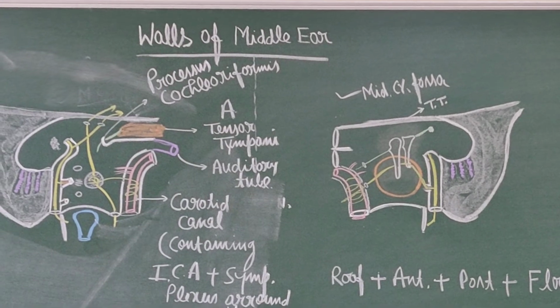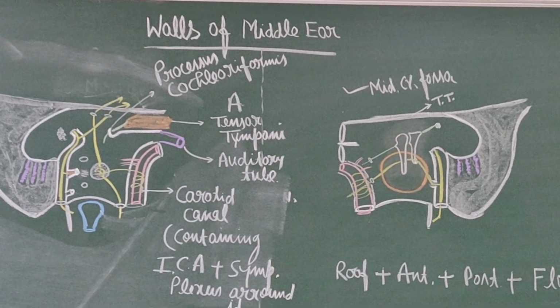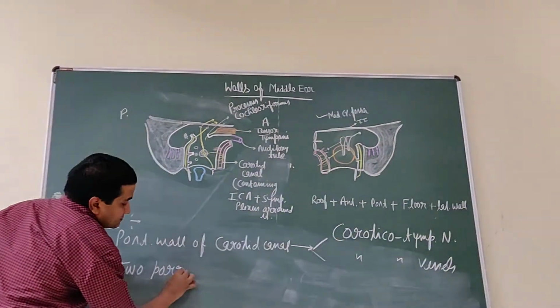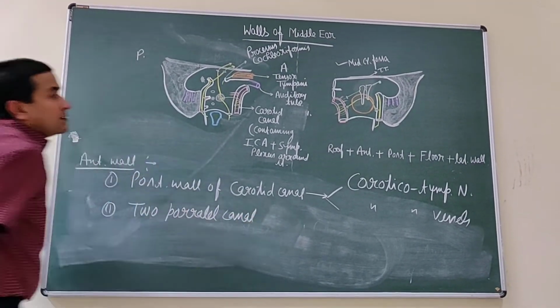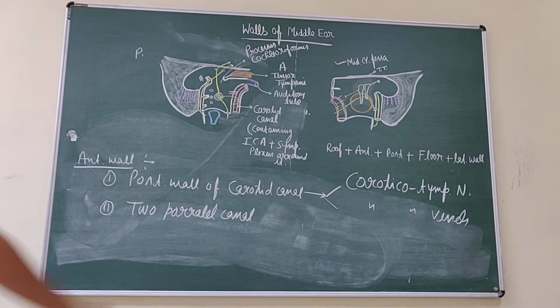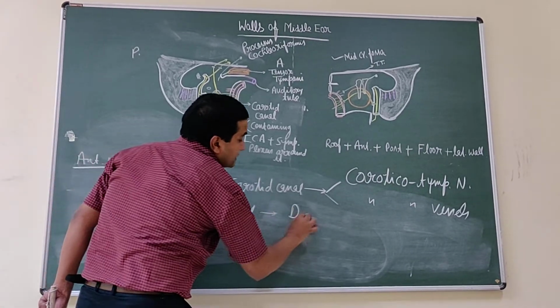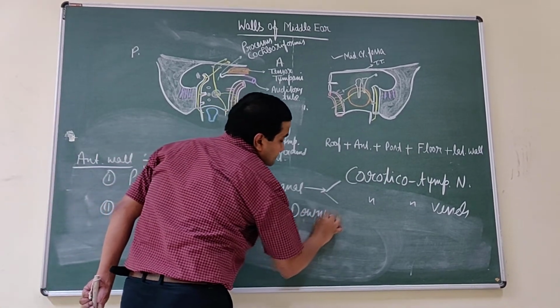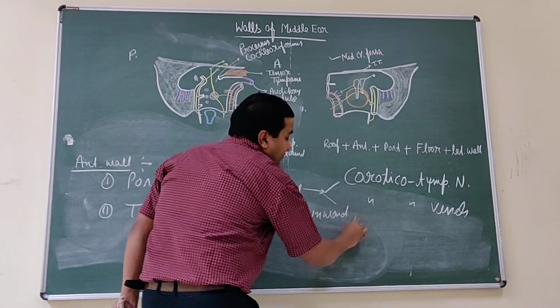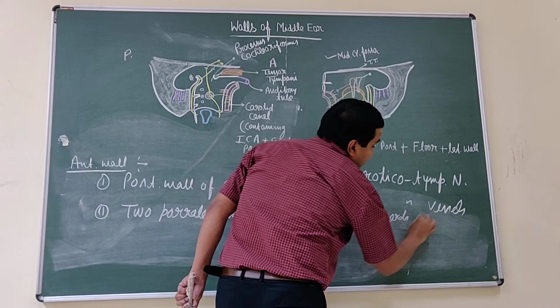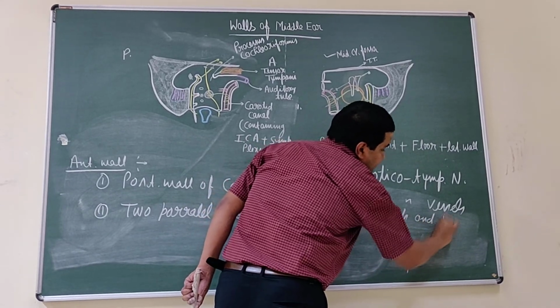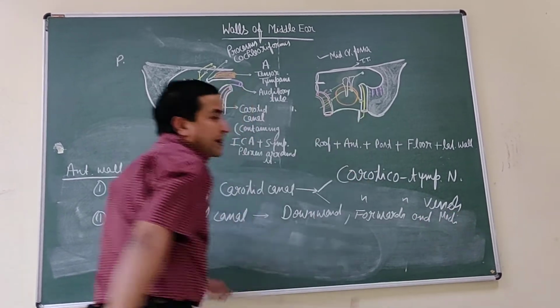There are two parallel tubes, and they run downwards, forward and medially.